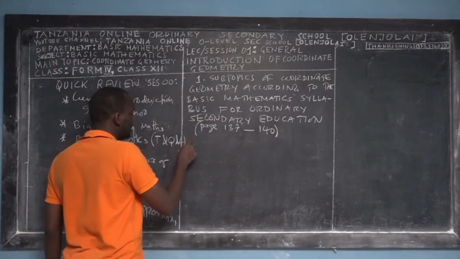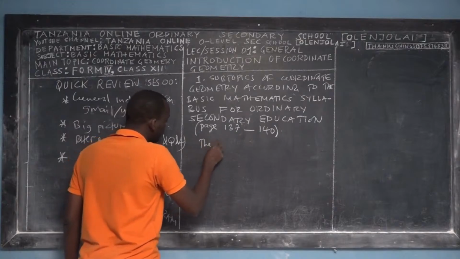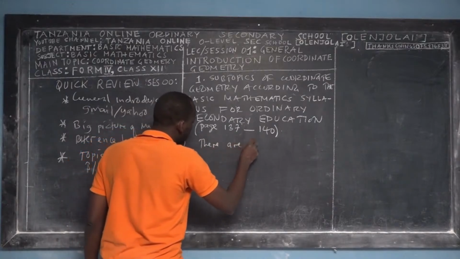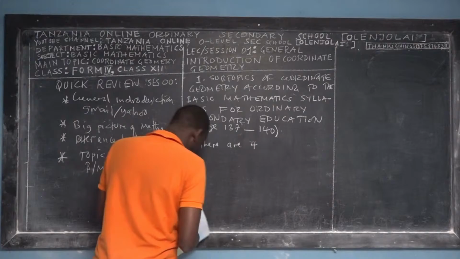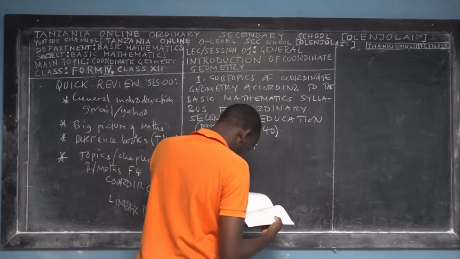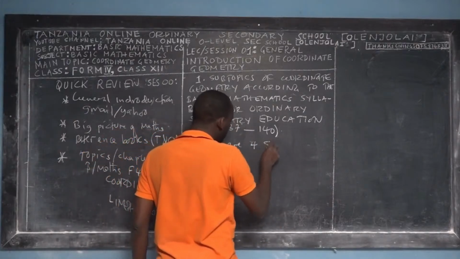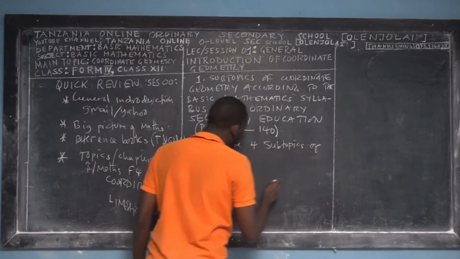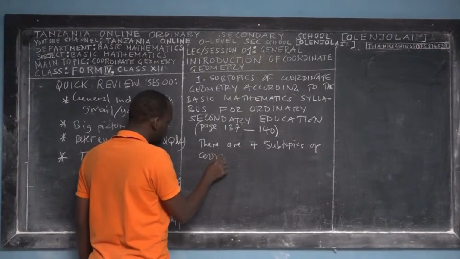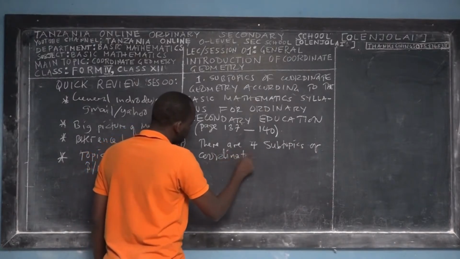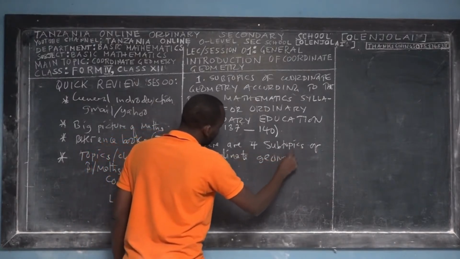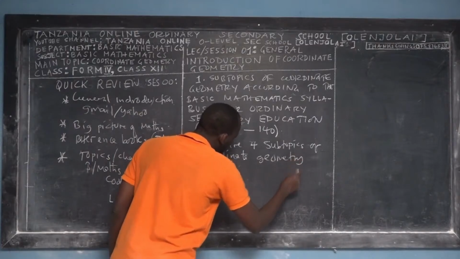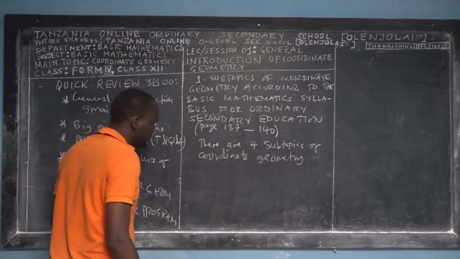So then we say that there are four subtopics of coordinate geometry. I'm building the foundations of coordinate geometry, that you should make sure that you maintain it.